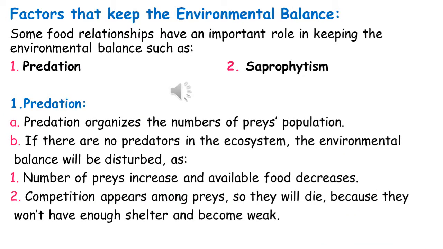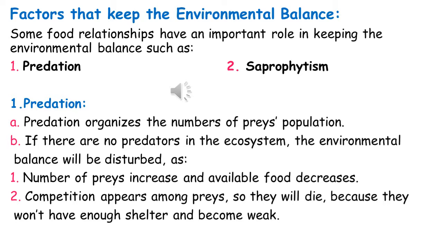Now we will talk about factors that keep the environmental balance. Some food relationships have an important role in keeping the environmental balance, such as predation and saprophytism. Predation. Predation organizes the numbers of the prey population.